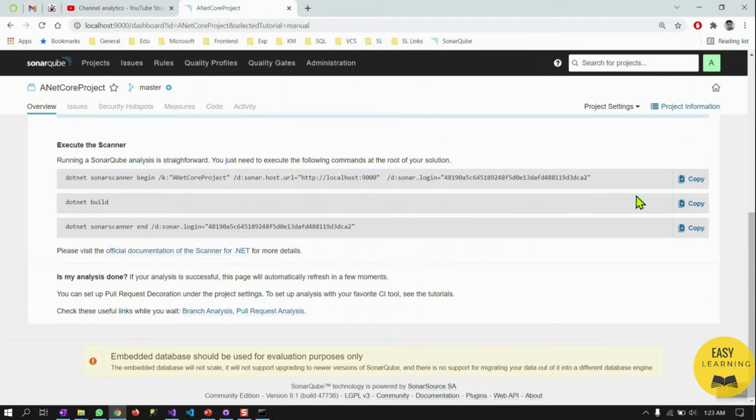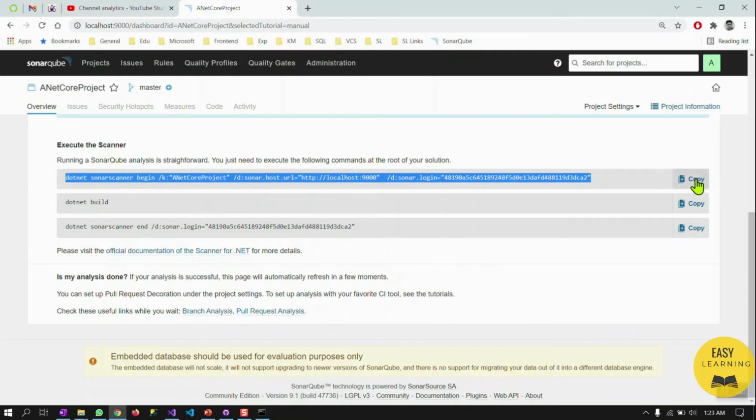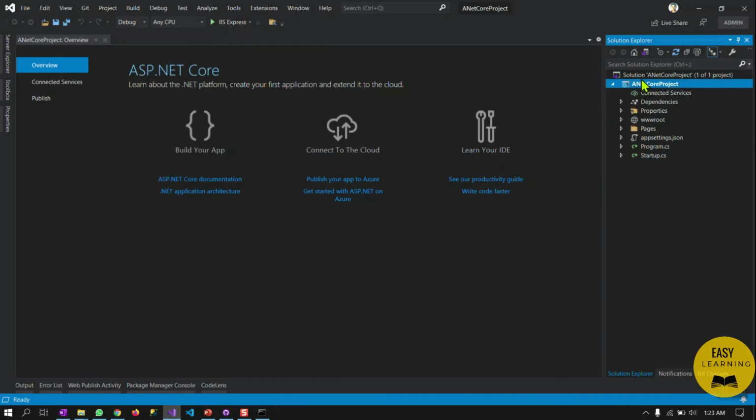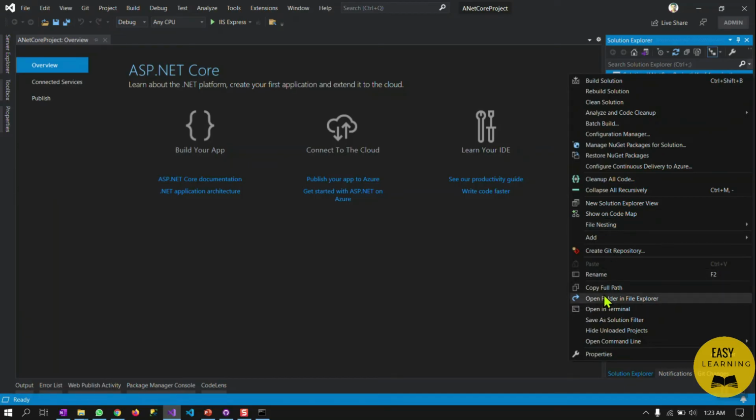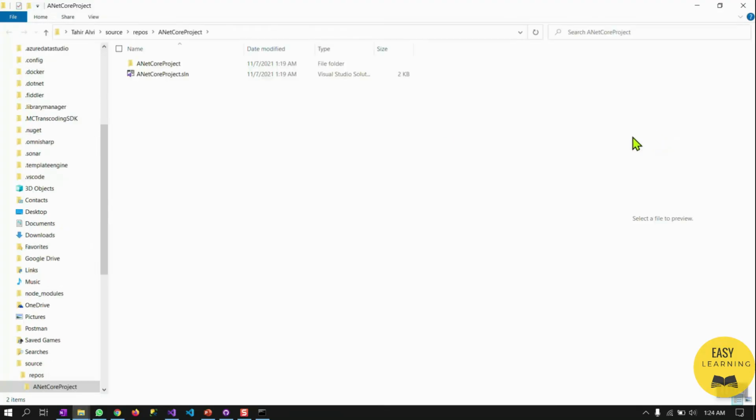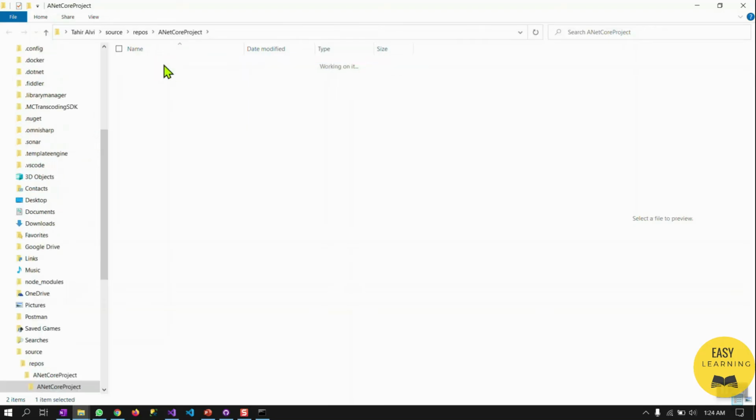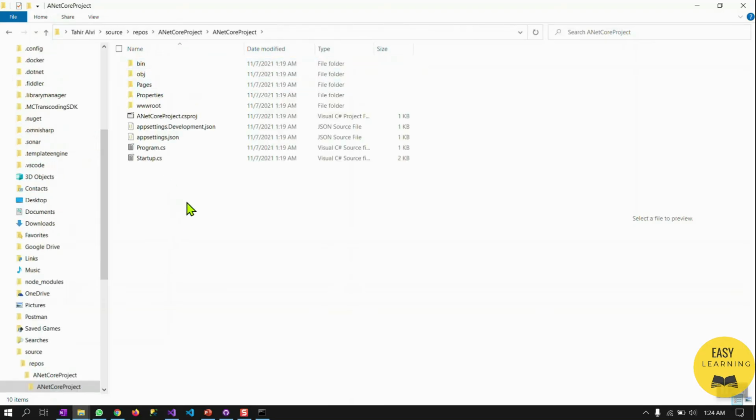We need to copy it one by one and run it in the project directory. We click the copy, and let's right click on this solution folder, go to the project or file directory, either from here or you can browse through the folder explorer. So this is the folder of the project, the project for which I need to run this Sonar Scanner for .NET Core.